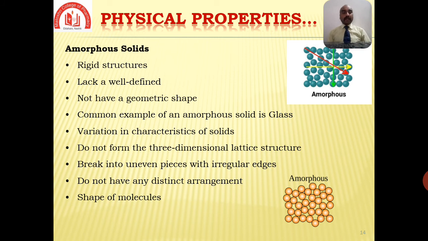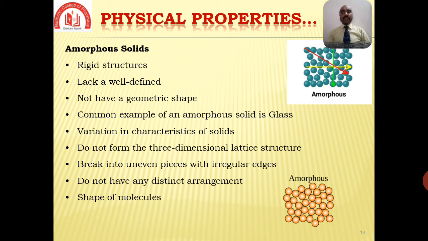Amorphous solids are rigid in structure, but they lack a well-defined shape. They do not have a geometric shape, so they are non-crystalline. This is why they do not have edges like crystals. The most common example of an amorphous solid is glass. Gels, plastics, various polymers, wax, and thin films are also good examples of amorphous solids.